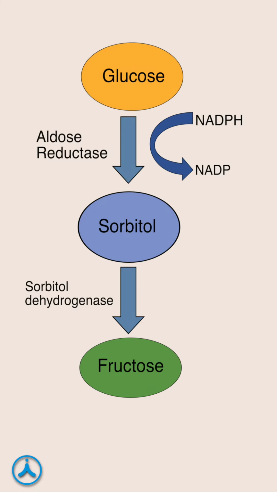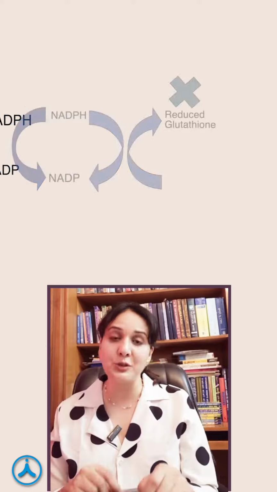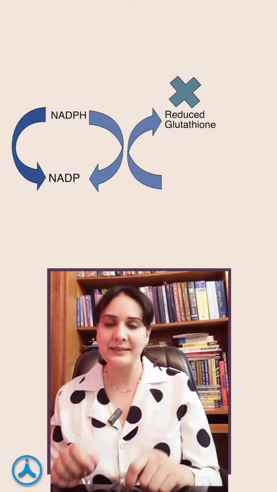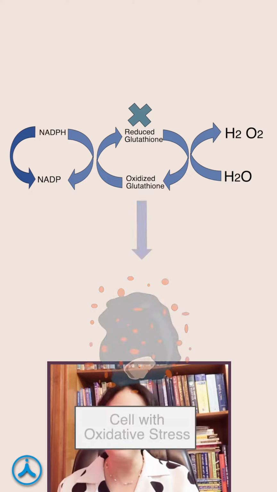Moreover, the reaction which converts glucose to sorbitol uses cellular NADPH, so it is not available for synthesis of reduced glutathione, which is very important antioxidant, resulting in oxidative stress and further damage.